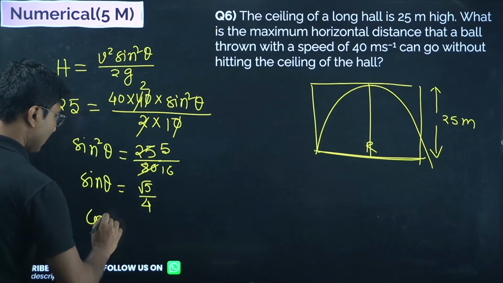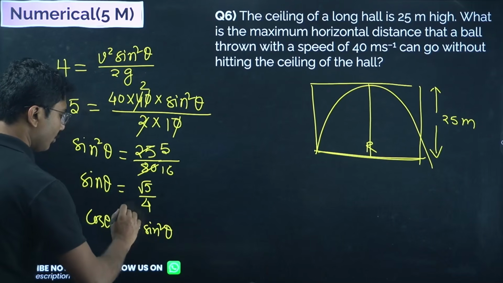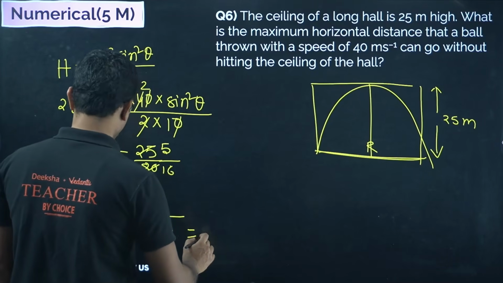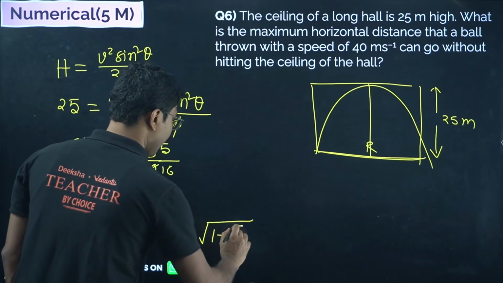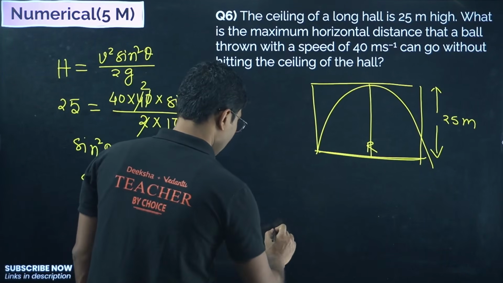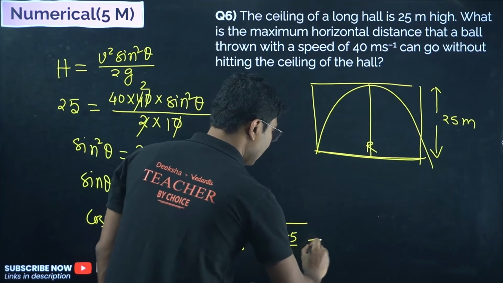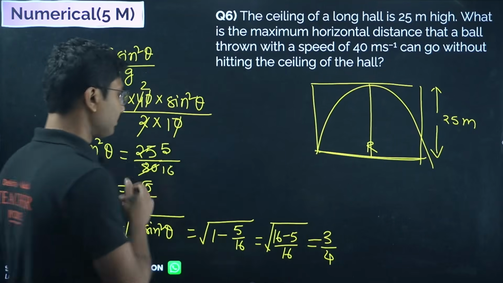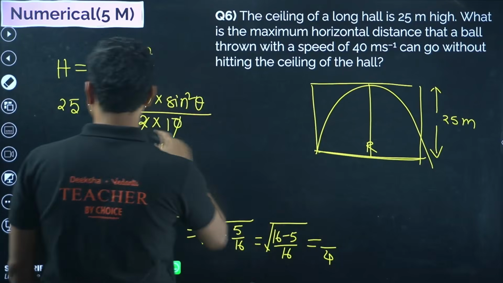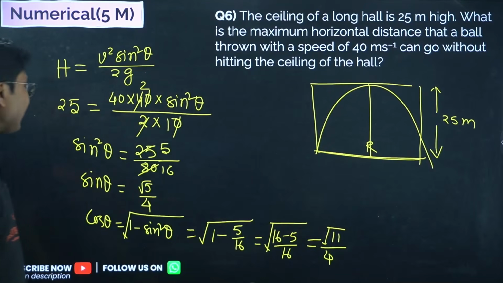So cos theta equals to 1 minus sine square theta whole root. Okay, so that will be given by 1 minus 5 by 16, that is 16 minus 5 by 16 square root. 16 minus 5 is 9, so it will be 3 by 4. Okay, sorry, not 3 by 4, it will be square root of 11 by 4. So cos theta is calculated, sine theta is calculated.